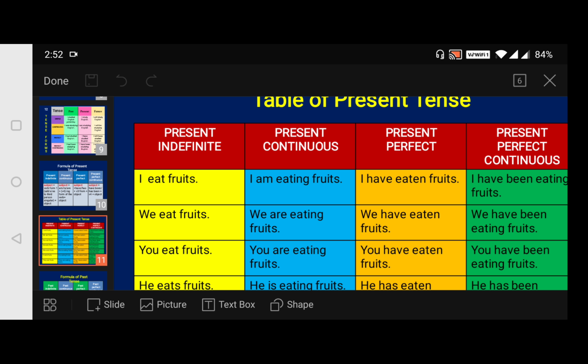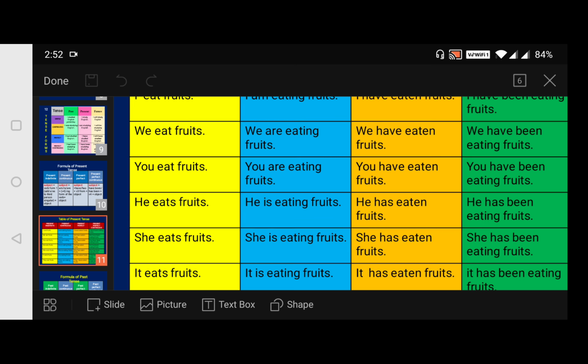Then present perfect continuous. We have been eating fruits. Followed. Okay, next. You eat fruits. You are eating fruits. You have eaten fruits. You have been eating fruits. Okay. Next. He eats fruits. He is eating fruits. And he has eaten fruits. And he has been eating fruits.